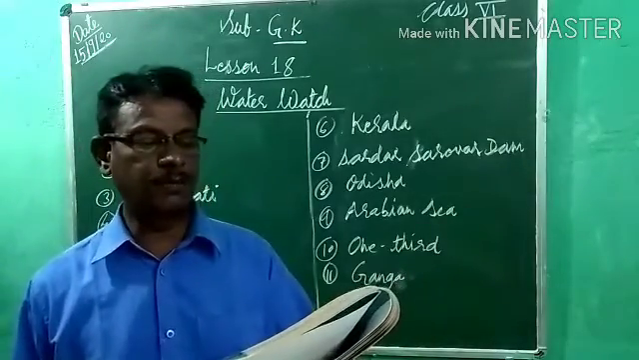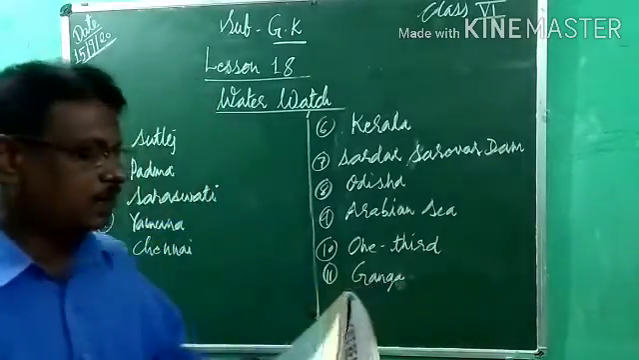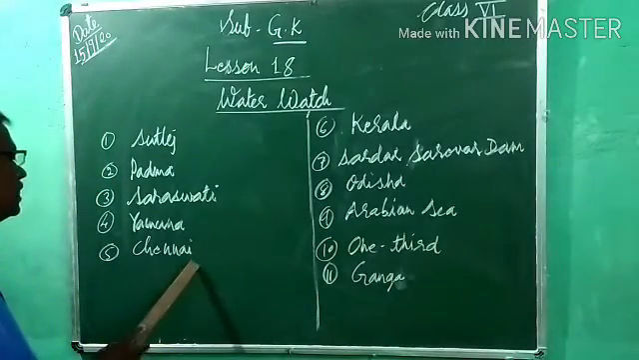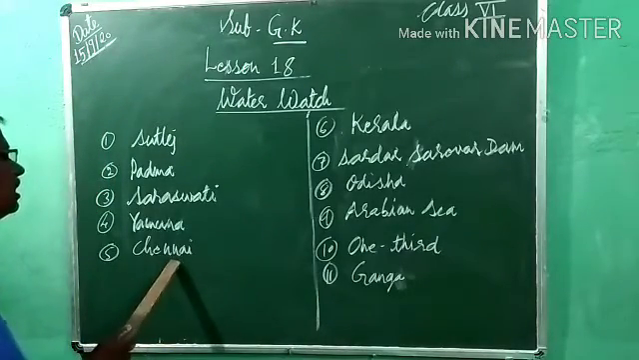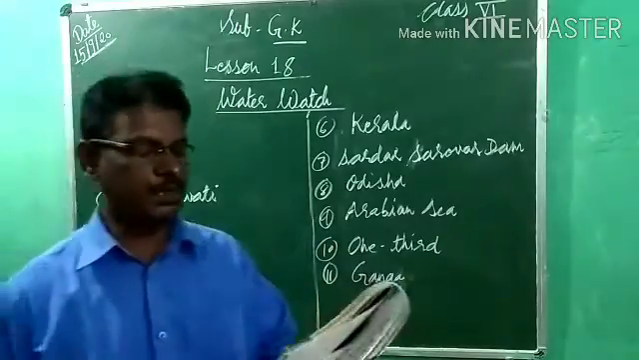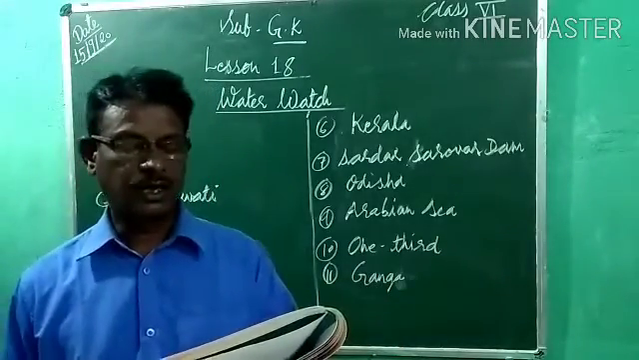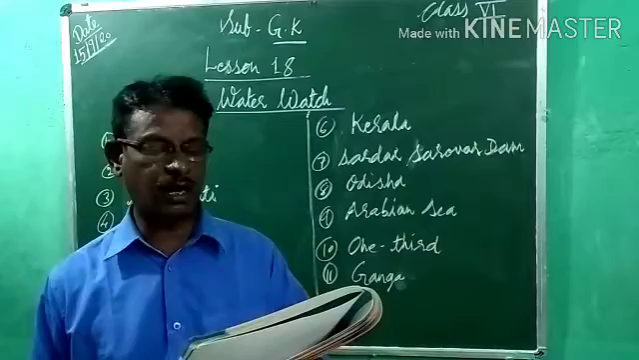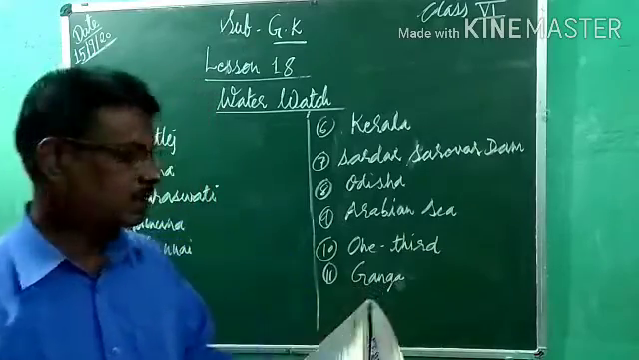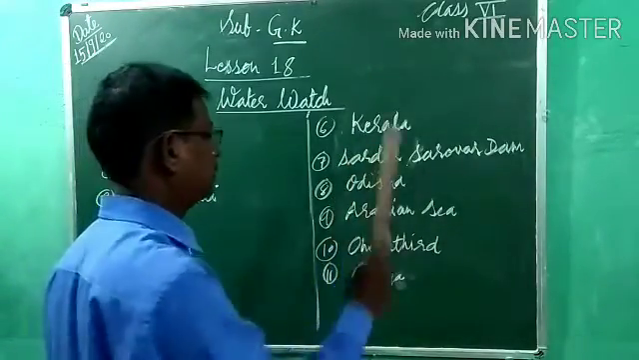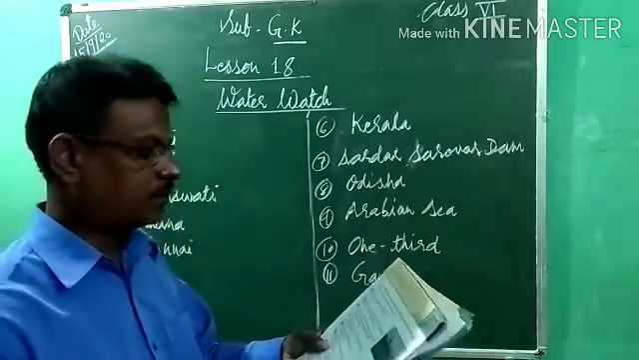Now fifth one, where is the Marina Beach situated? Goa or Chennai? Marina Beach is situated in Chennai only. Okay, so the correct option is Chennai. Sixth one, which Indian state has the largest number of inland waterways? Karnataka or Kerala? Correct option is Kerala. So put right for Kerala.